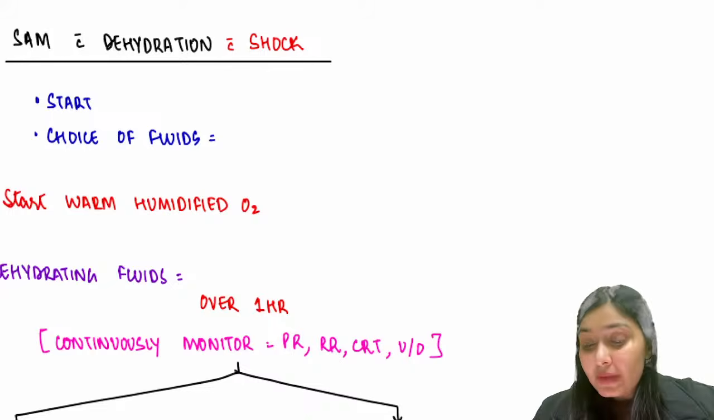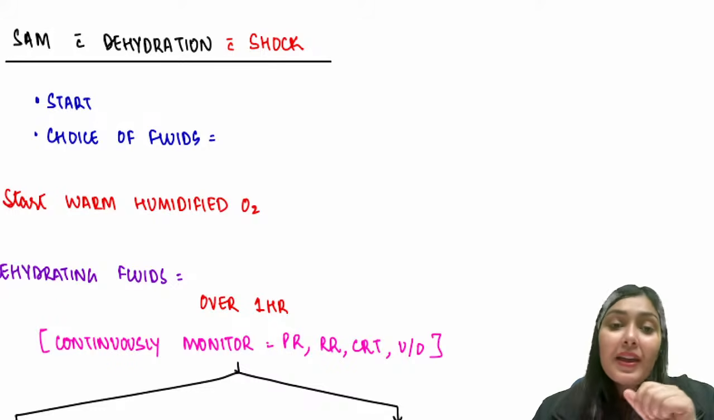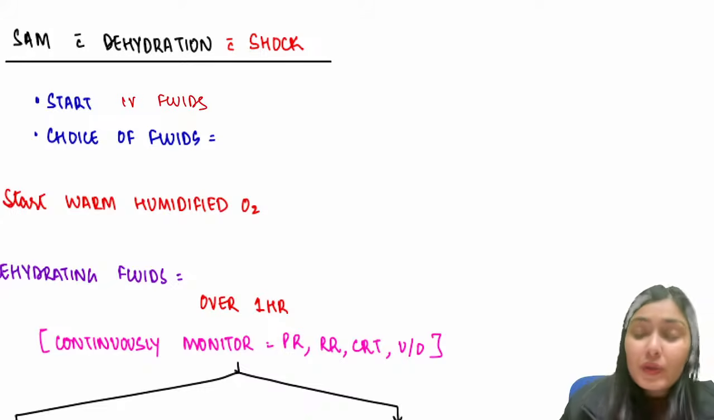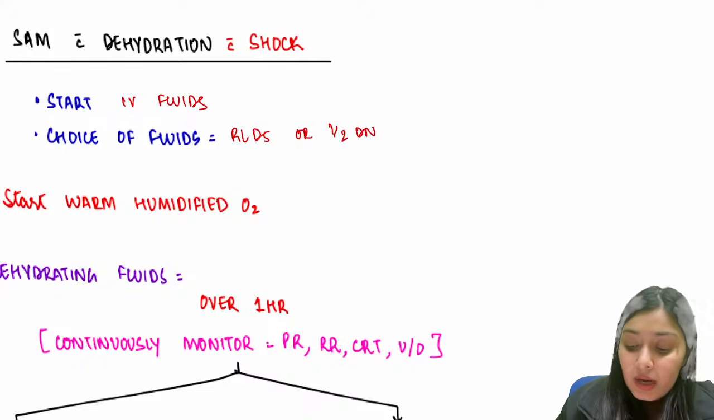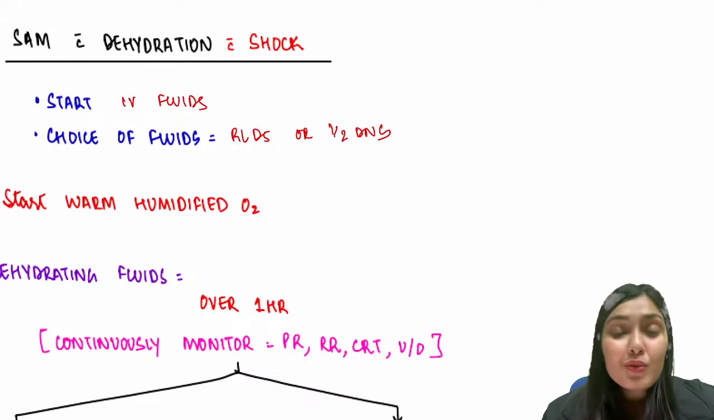Now let's talk about SAM with dehydration with shock. So if there is shock, will you give oral fluids or IV? Here I will give IV fluids. And what is the choice of fluids over here? We give RLD5 or you give half DNS. RLD5 or half DNS, and whenever the child is in shock, needless to say, you have to start warm humidified oxygen.